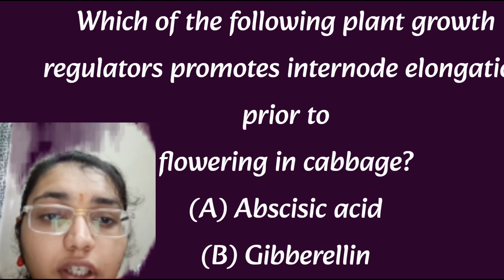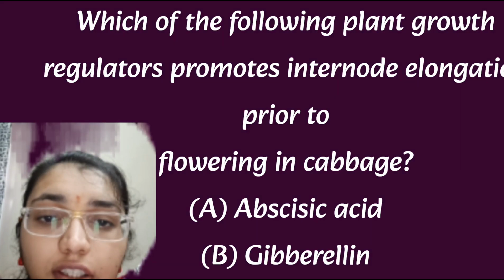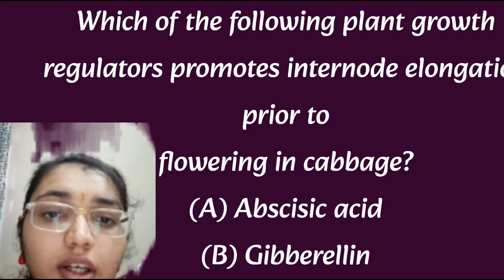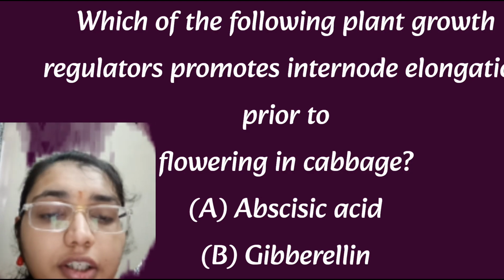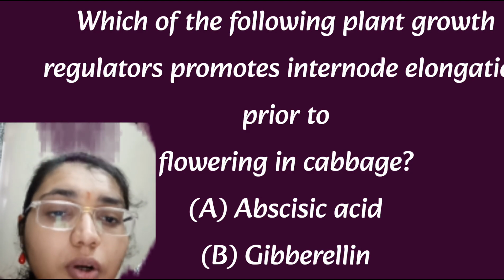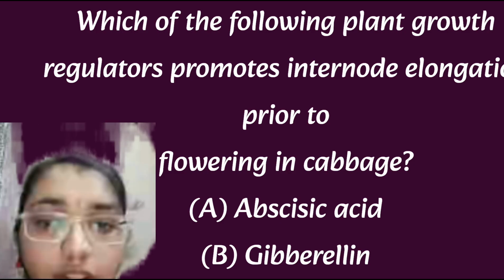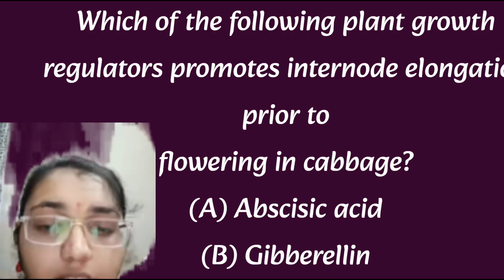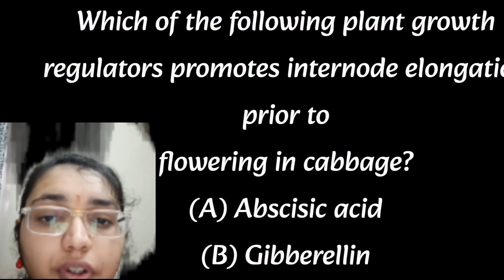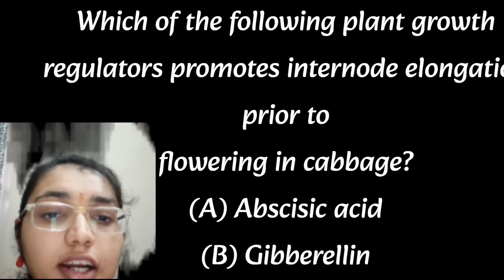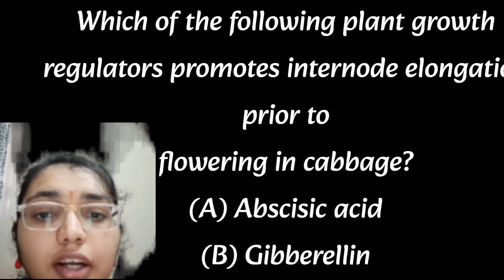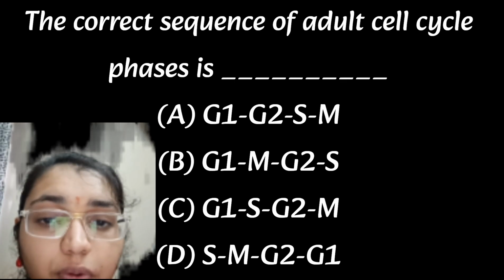Which one of the following plant growth regulators promotes the internode elongation prior to flowering in the cabbage? That is the gibberellin, the plant growth regulator that promotes the internodal elongation prior to the flowering in the cabbage. ABA is a growth inhibitor. Indole butyric acid is an auxin and it is involved in the root initiation, whereas ethephon is an ethylene releasing agent used for the fruit ripening. So gibberellin is the correct hormone here.